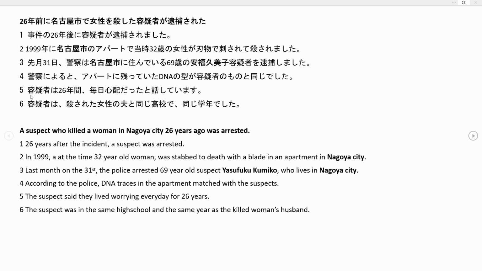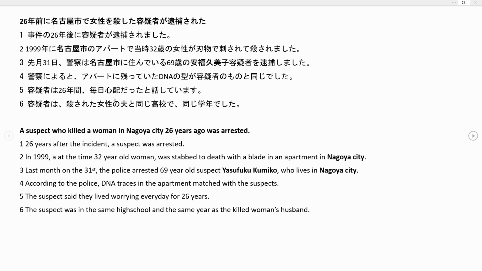We continue with sentence 5. 容疑者は26年間毎日心配だったと話しています。話しています。Again, ている means someone is saying something or has said something. 心配 meaning to worry, sorrow, worries.